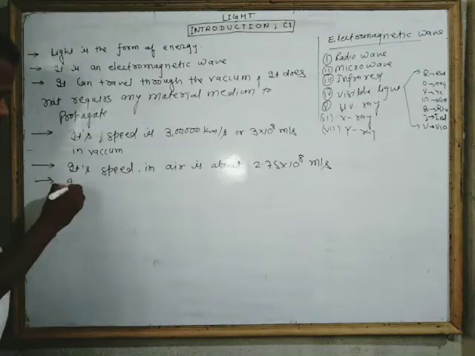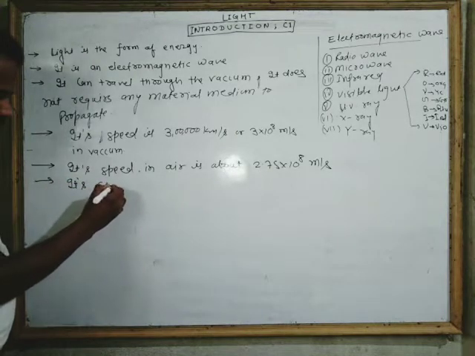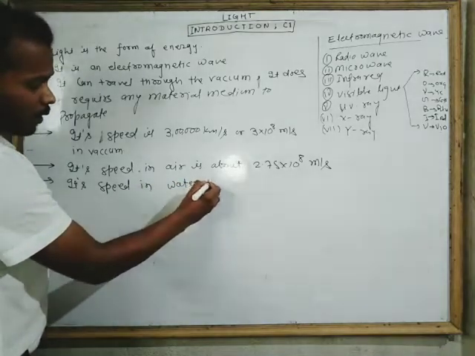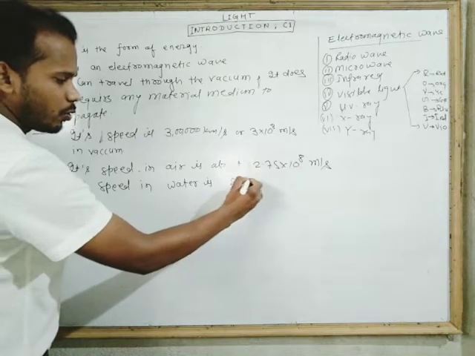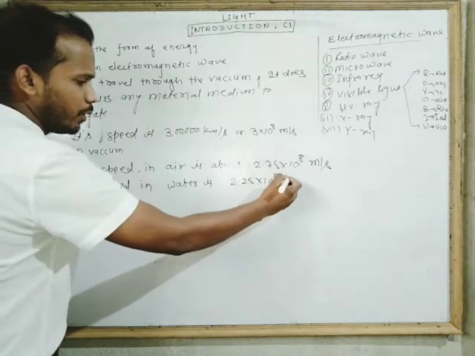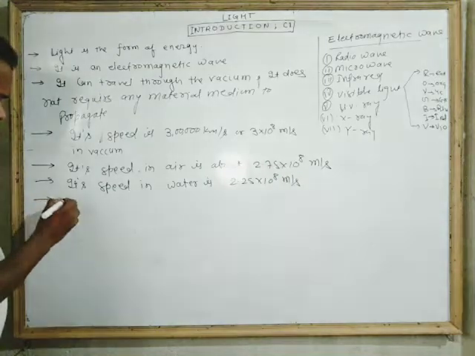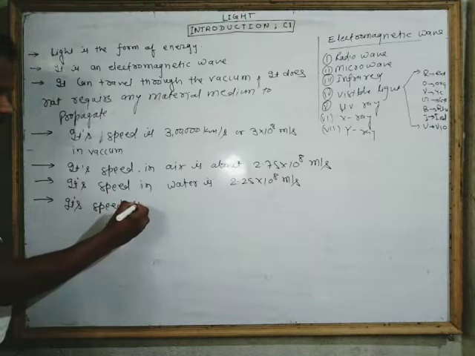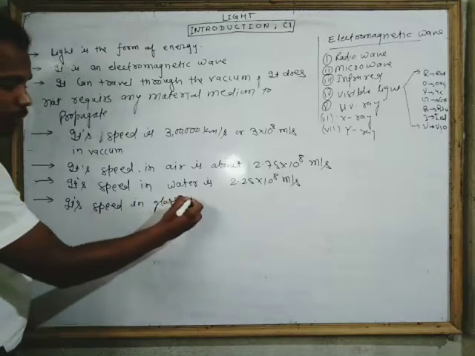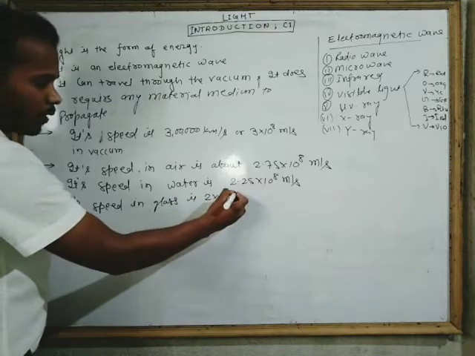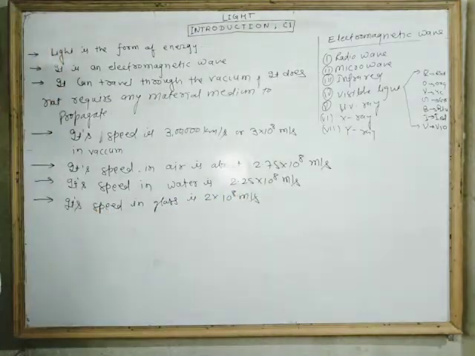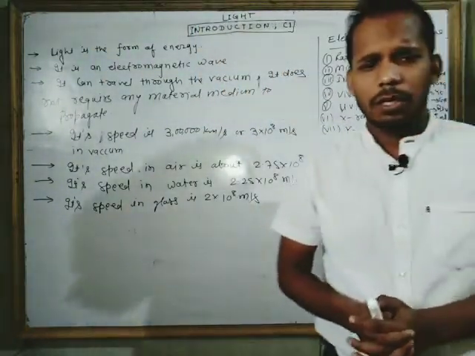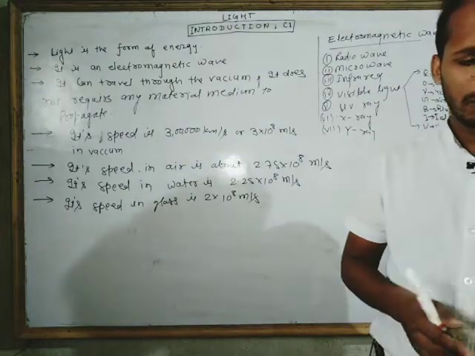Its speed in water is 2.25 into 10 to the power 8 meter per second. Its speed in glass is 2 into 10 to the power 8 meter per second. Okay, so these are the speeds of the light in different mediums.